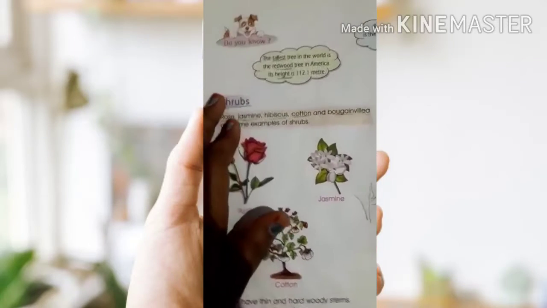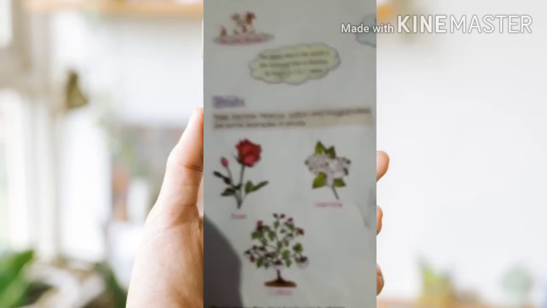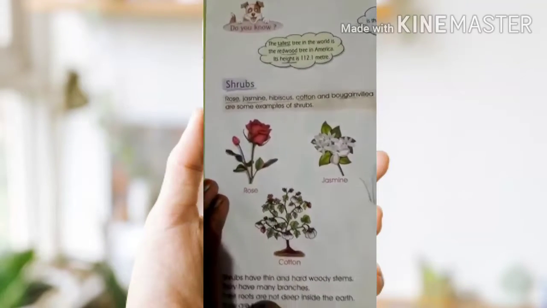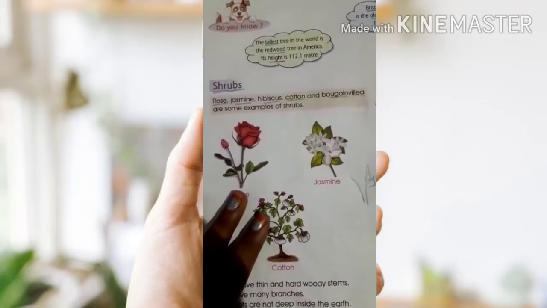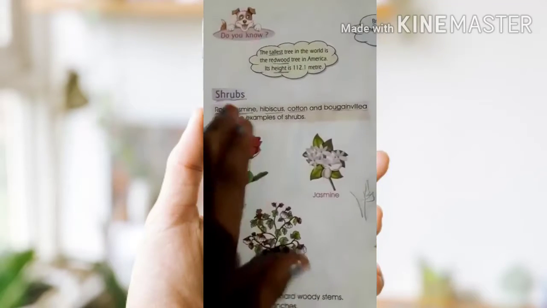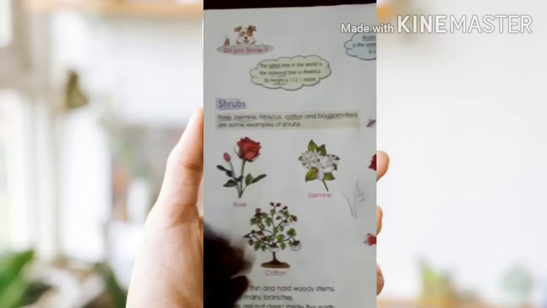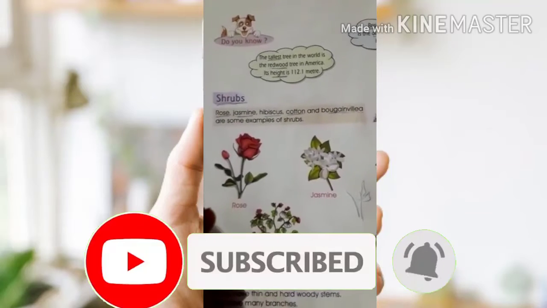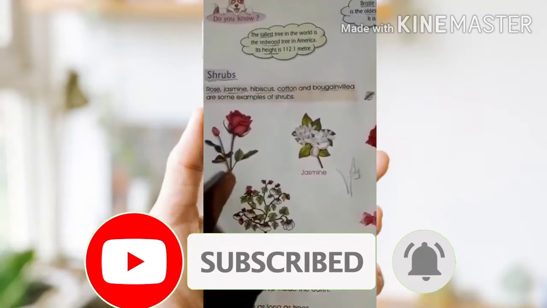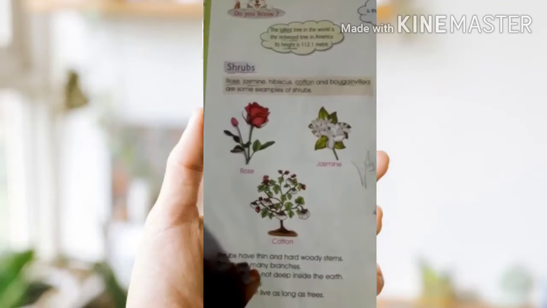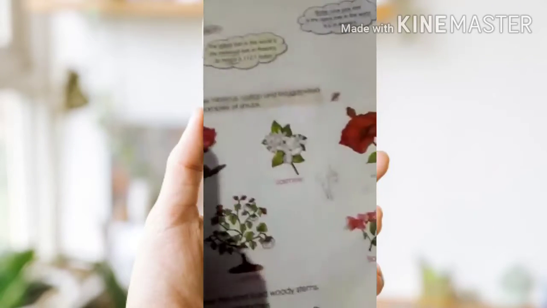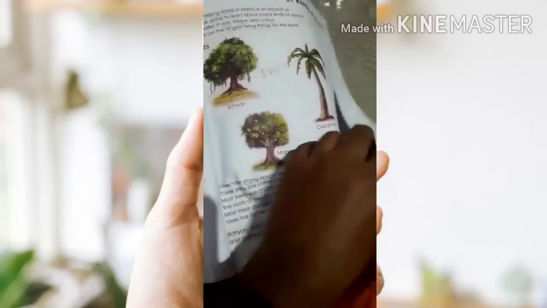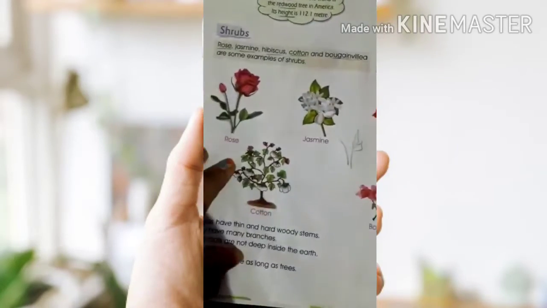So what are shrubs? Shrubs are small plants and they have more than 2 stems. The shrubs' stems are very thin and hard. Shrubs cannot live as long as a tree. Trees can live up to 1,000 years, but the shrubs cannot live as long as a tree.